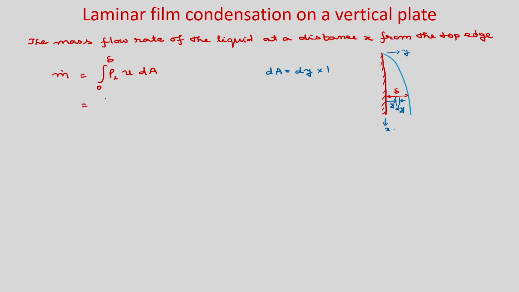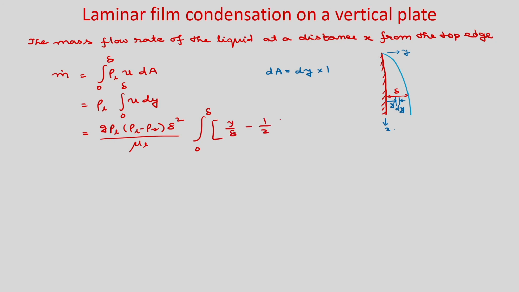So, you can see rho L is constant, 0 to delta, okay, and u dA is u dy. So, if you put the expression of u and take the constants outside the integral, then you can write this as 0 to delta y by delta minus half y by delta square dy.